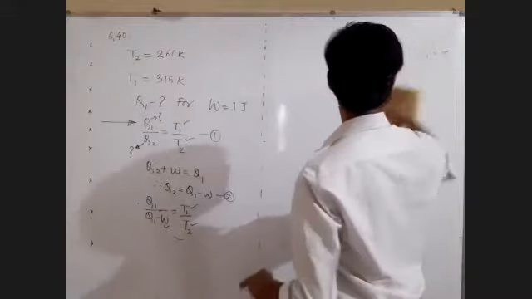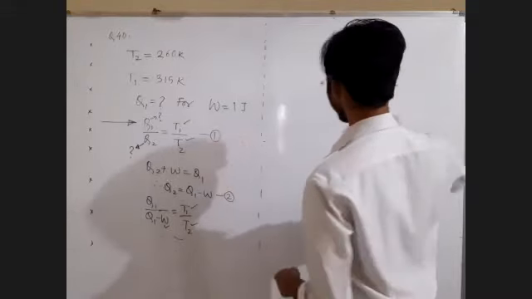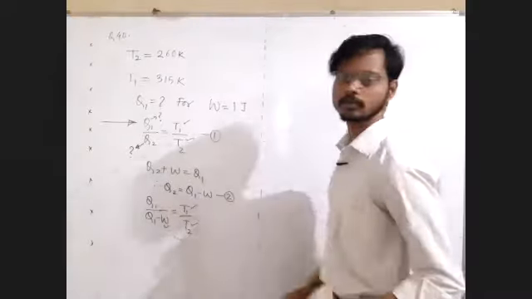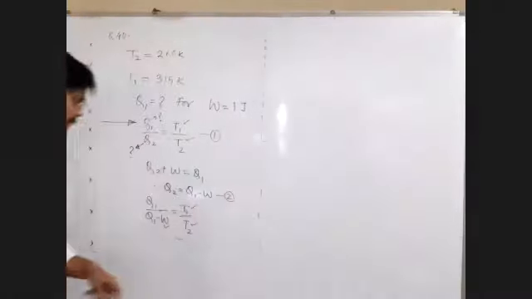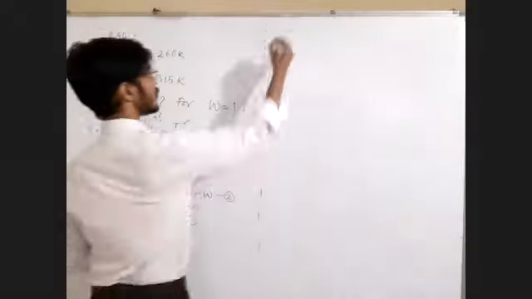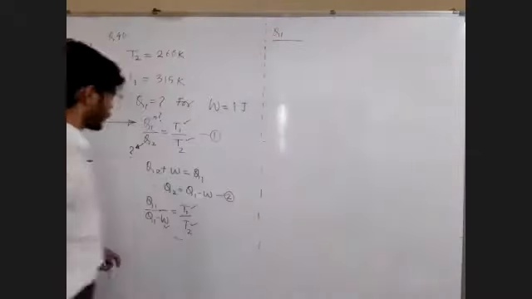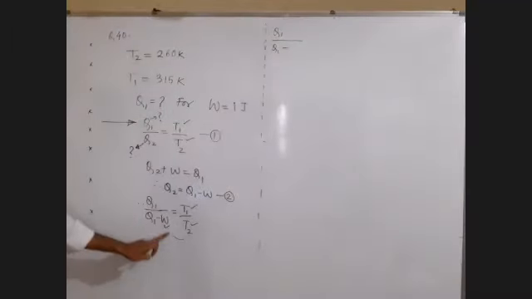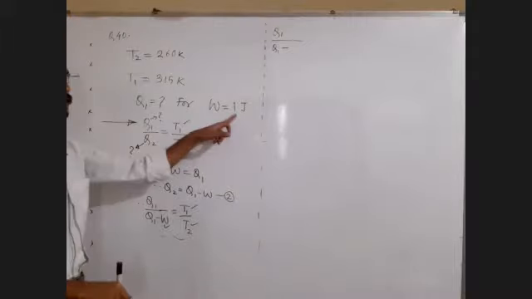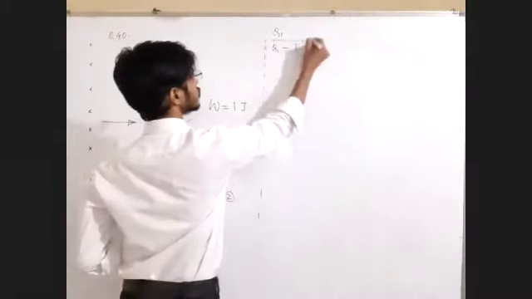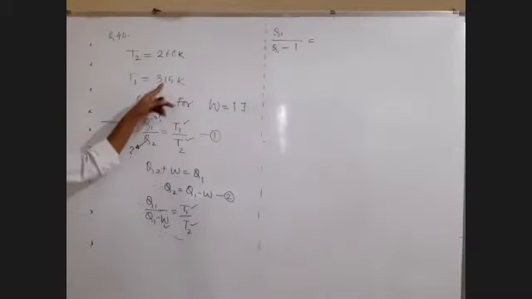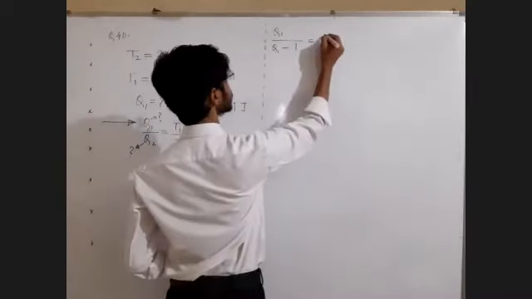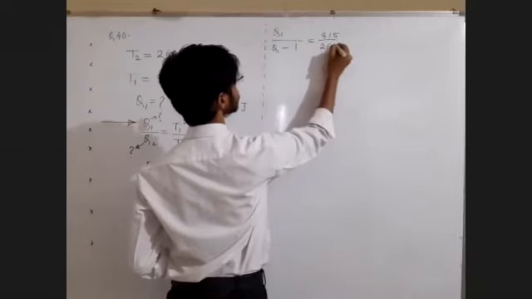From the very beginning, I'm saying that physics questions are one equation, one unknown, or two equations, two unknowns. The first step will tell you what to do next. What is Q1? Sir, to be found out. Divided by Q1 to be found out, minus W. What is W? 1 joule. So 1 joule, equal to T1 upon T2, 315 upon 260.